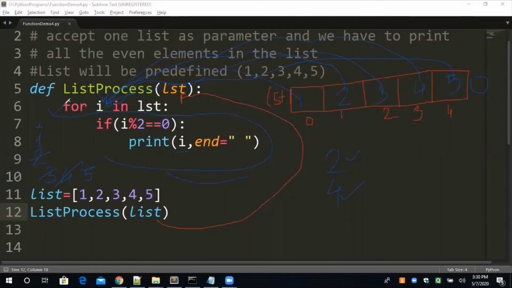ये लूप तब तक चलता है जब तक इसमें एलिमेंट्स हैं. If the elements are finished, then this loop will be automatically stopped. It's a very good loop for sequence iterations. Okay, now you can see that the output is coming 2 and 4. Okay, now please ask the question if you have any doubt anywhere.